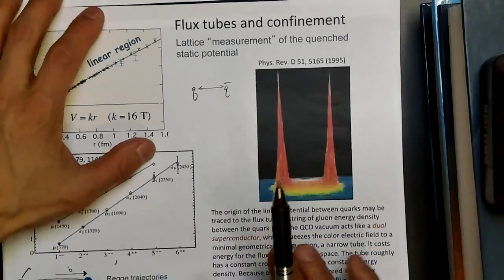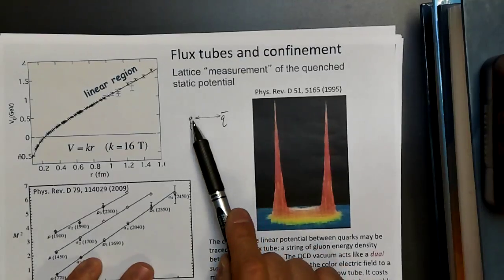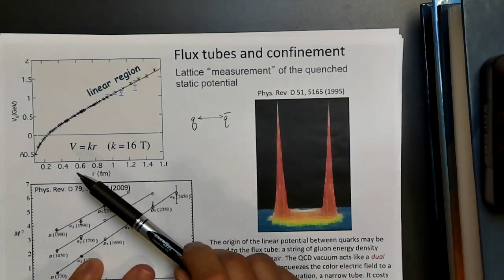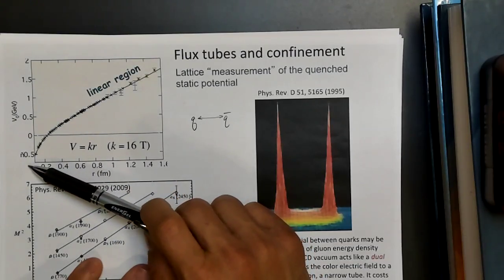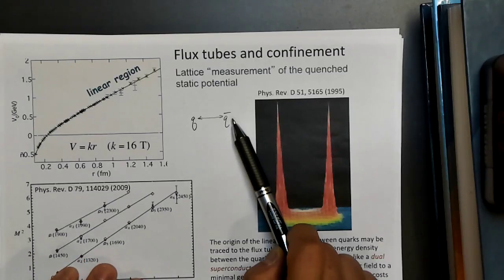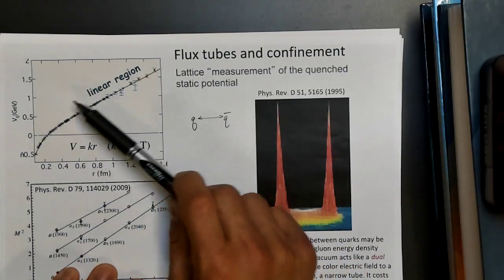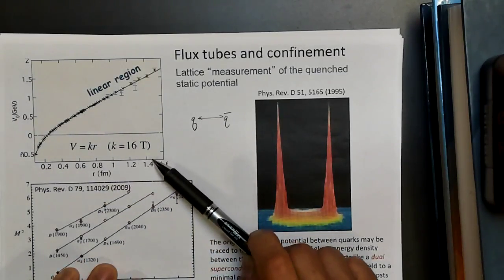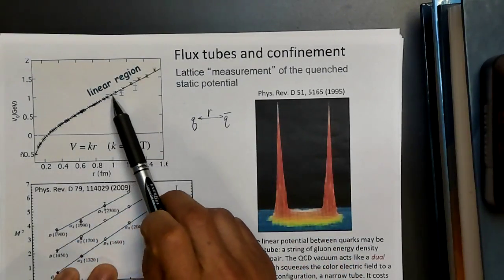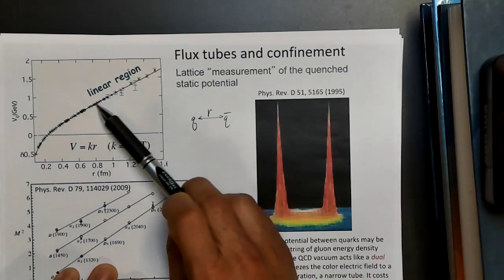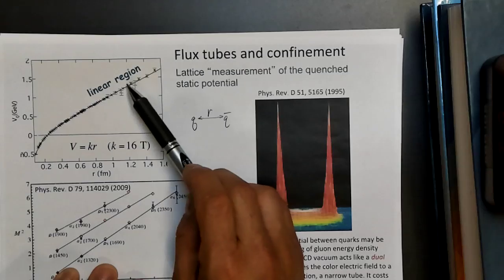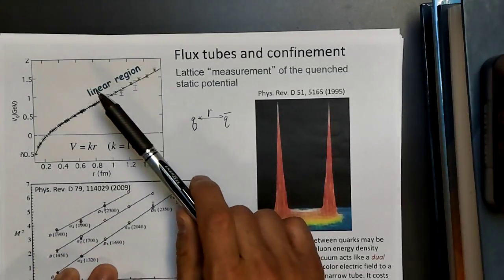So if we have the quark and the antiquark, there's some potential between the two. And what you find is that the potential appears to be linear in the distance between the quark and the antiquark. It looks something like this. Here's the potential versus distance of separation, where r is the distance between the two. You have this linearly rising region here. At short distances, it's different than that, but as you pull further away, you get this linear behavior.